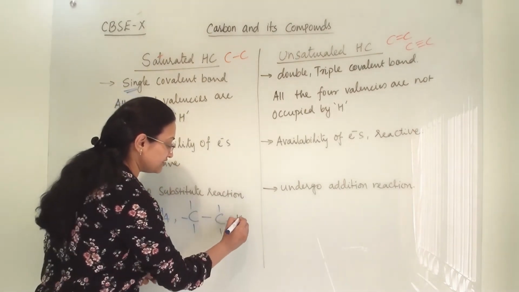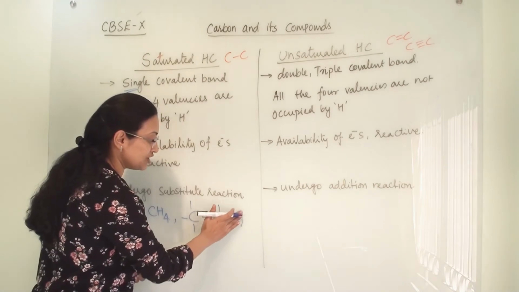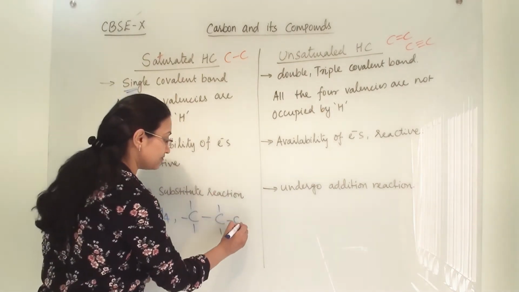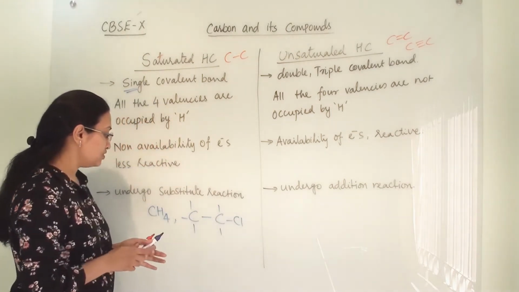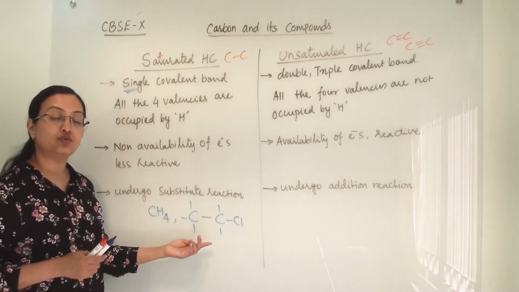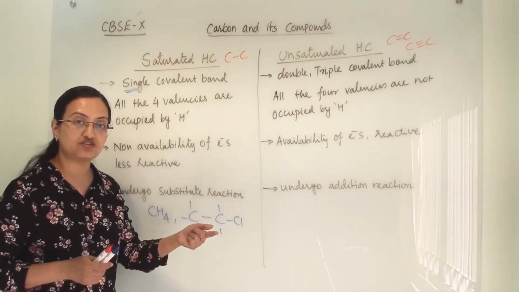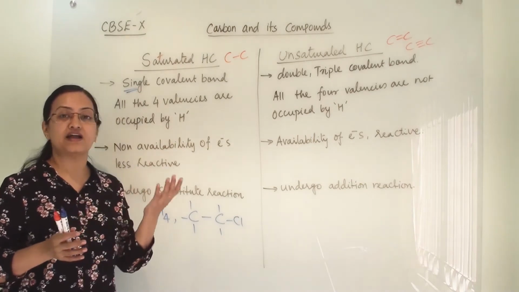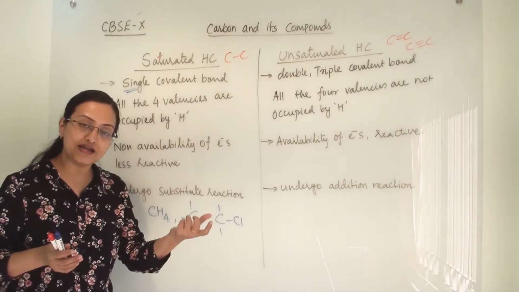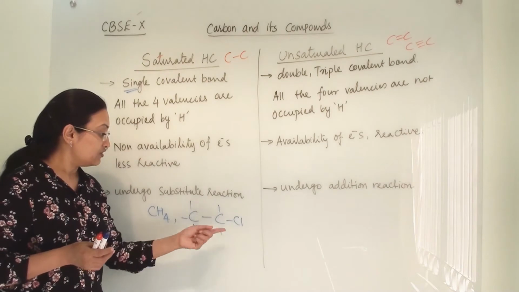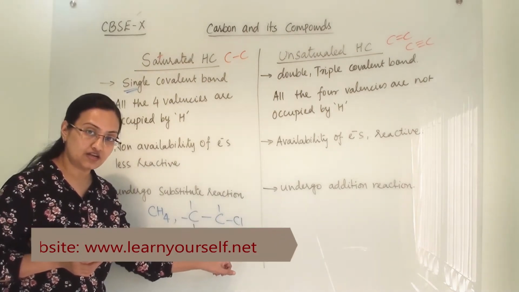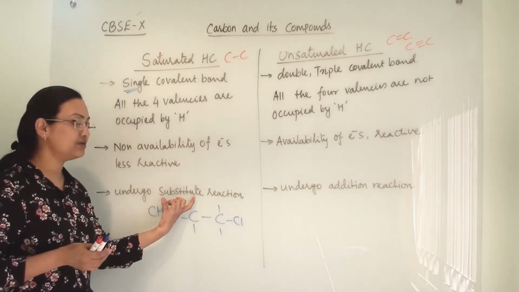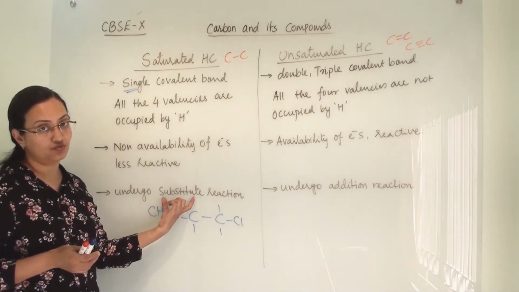For example, if there is one hydrogen here, then first you have to take out this hydrogen and then only can you place another atom, for example Cl here. So alkanes can only undergo substitution reaction because all their valencies are completely filled by hydrogen atoms. If you want to add any other atom, then you have to take out one hydrogen atom and place another atom. So that means it will undergo substitution reaction only.